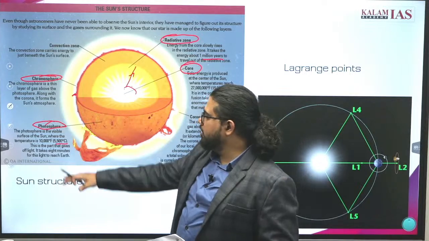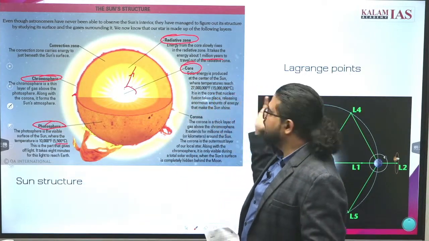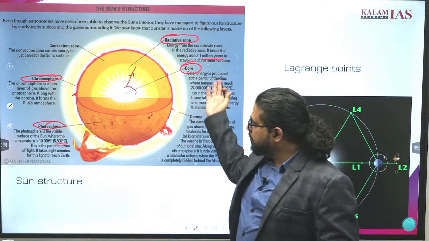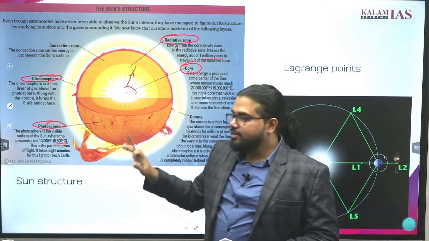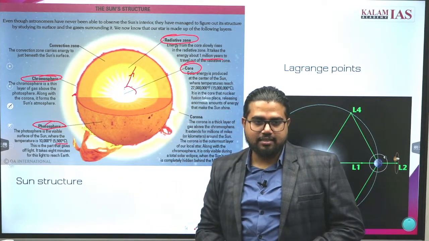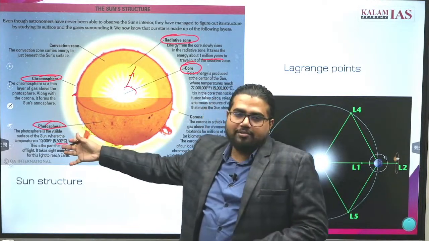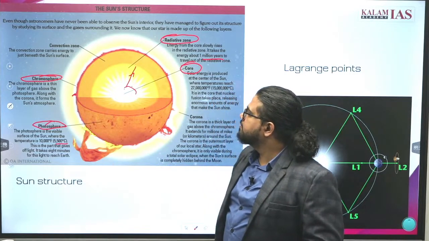Comparatively, it is a very low temperature. The temperature inside the core is around 15 lakh degrees Celsius. Compared to this, the photosphere, the circle we see from here, has a temperature of just 5500 degrees Celsius. The inside of the Earth also has similar temperatures. That much lower temperature is the photosphere.